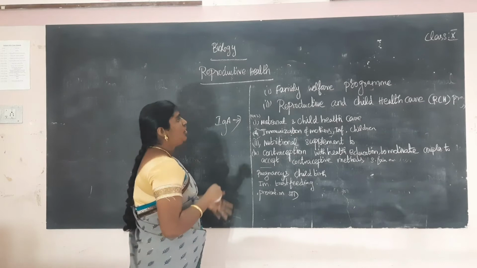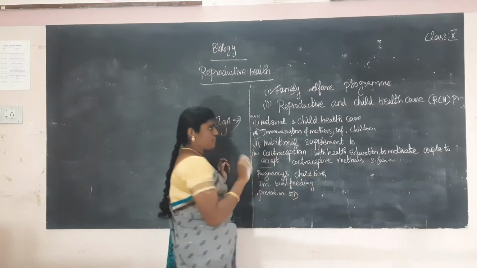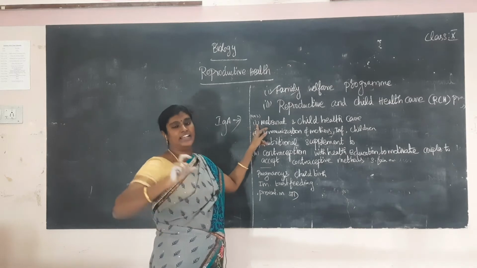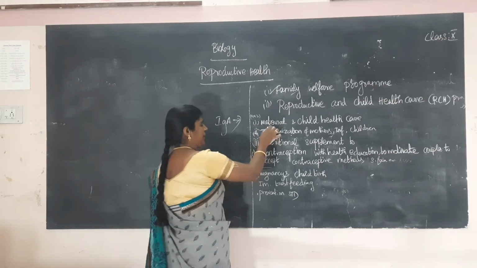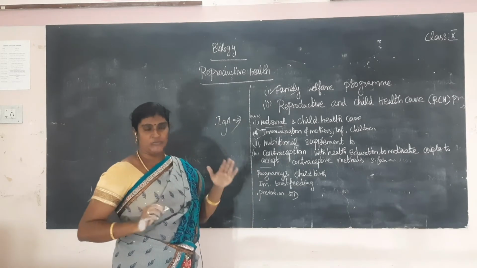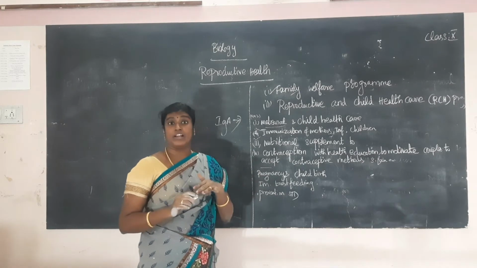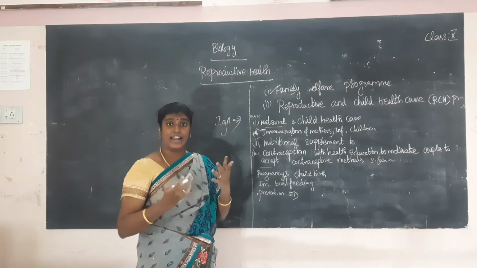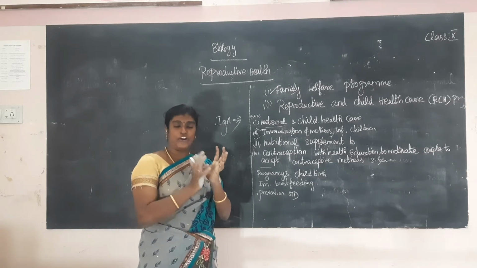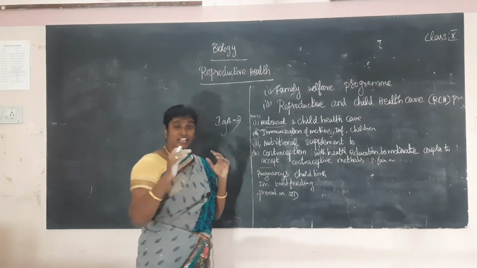Let us see them one by one. What is the family welfare program? The family welfare program consists of several parts. First, maternal and child health care is very important. What is the meaning of maternal? Maternal means mother. So mother care and child health care are very important in the pregnancy period, because the offspring is very important. Reproduction is one of the important characteristics of all living beings, especially human beings. In females, reproduction is a very important biological process.